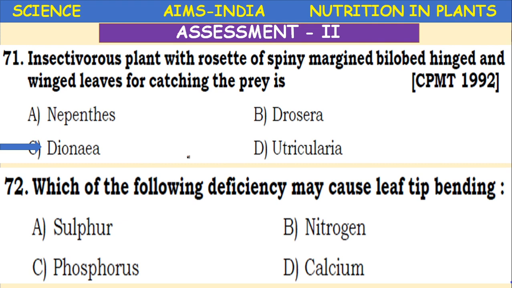Which of the following deficiency may cause leaf tip bending? Bending of leaf tip is due to deficiency of sulfur or nitrogen or phosphorus or calcium. It is due to sulfur.